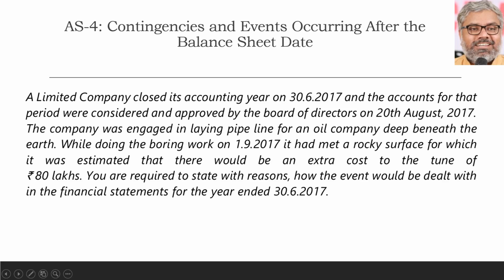A limited company closed its accounting year on 30th June. Dates have to be clear. Always observe them carefully. 30th June, not 31st March as usual. Little different. It's okay. There are so many companies which close their accounting year on whatever dates they want. This company closes on 30th June. And the accounts for that period were considered and approved by the board of directors on 20th August.